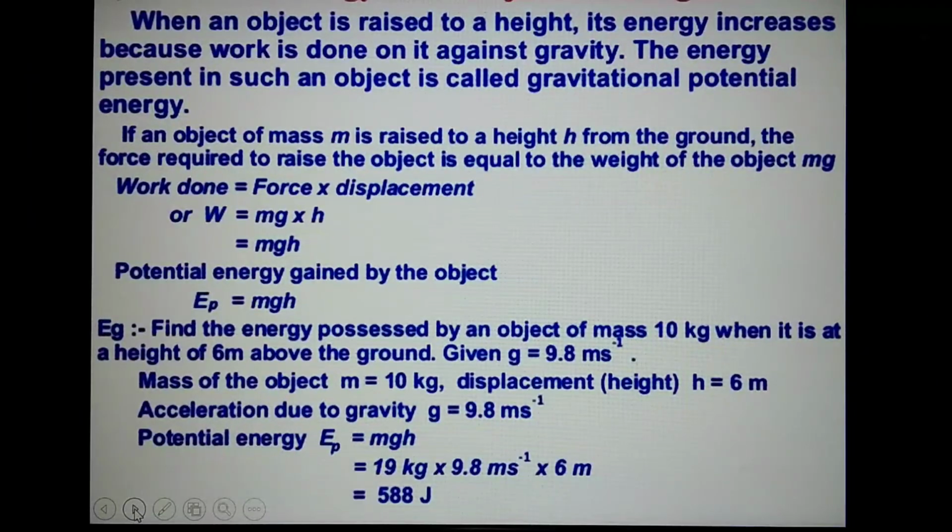Examples of potential energy are: water stored in a dam has potential energy due to its position. A stone lying on the top of a hill or a mountain has potential energy due to its position. A stretched or compressed spring has potential energy due to its shape. When a spring is stretched or compressed, work is done on it. This work done is stored as potential energy of the stretched or compressed spring. A wound spring of a watch has potential energy due to its shape. A stretched bow and arrow has potential energy due to its shape.